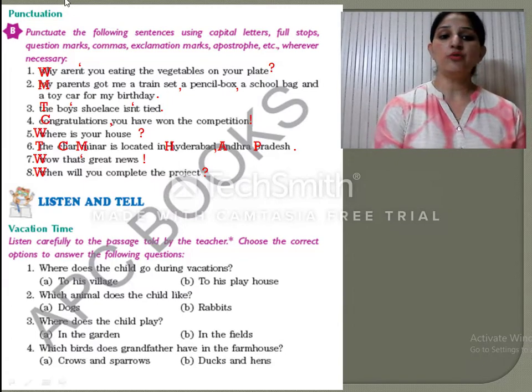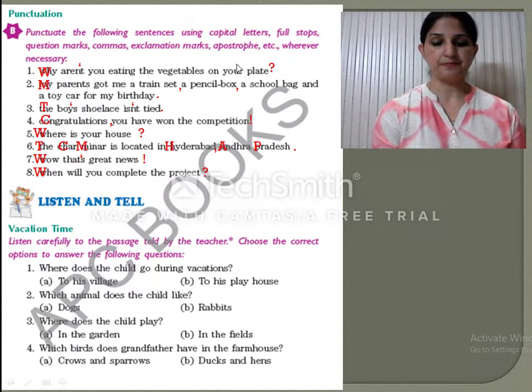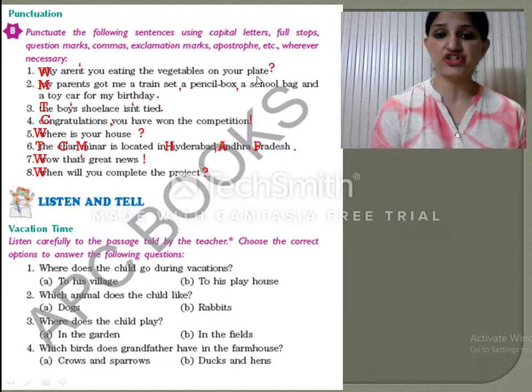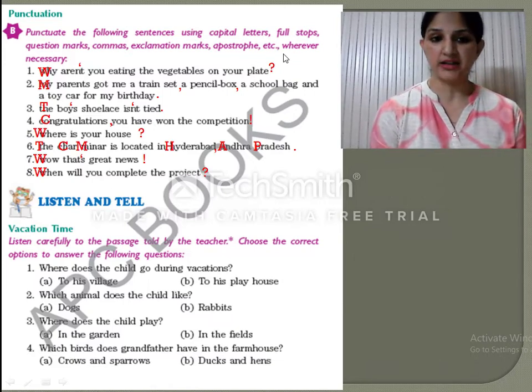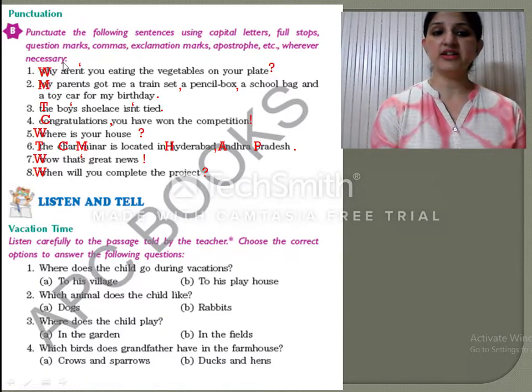Okay, now let's see where to use the commas and the apostrophes. Let's see the first sentence. Why aren't you eating the vegetables on your plate? So here you can see that it is a question. So we have put a question mark in the end. And now you will see where we put an apostrophe. So here is a contraction used. Are not is converted into aren't.